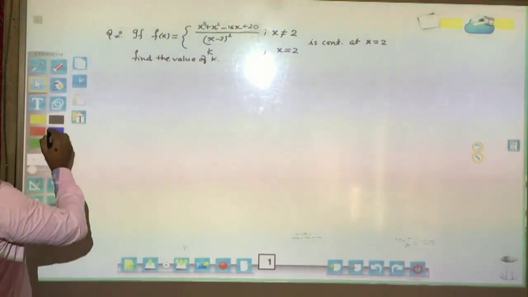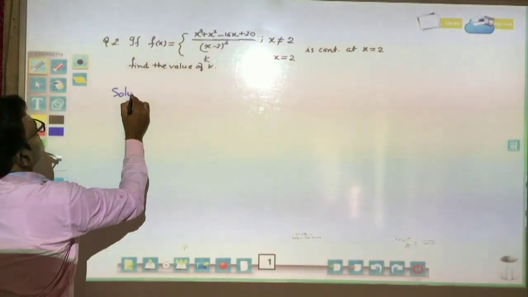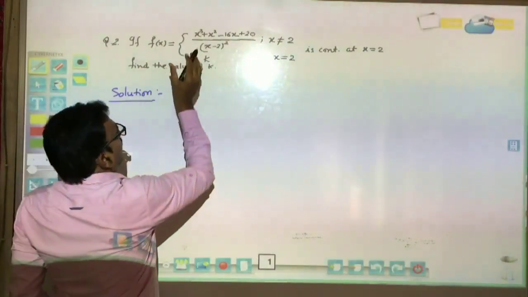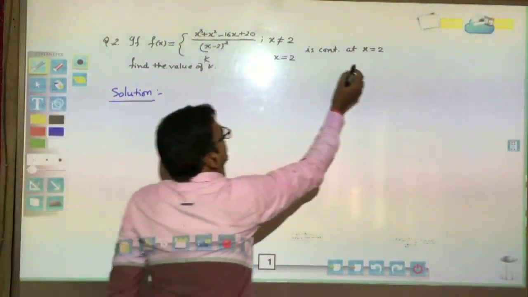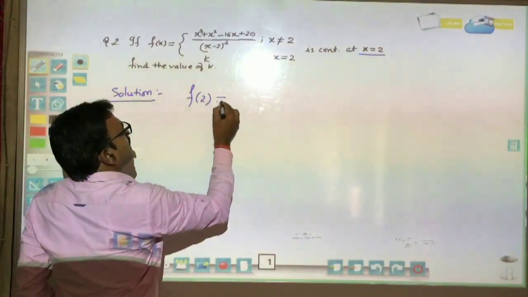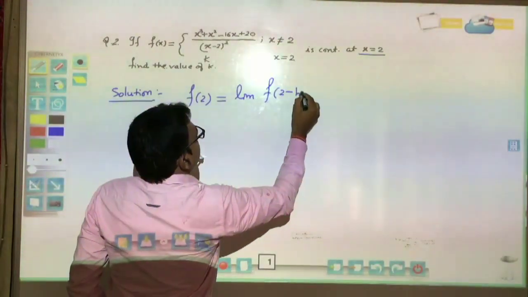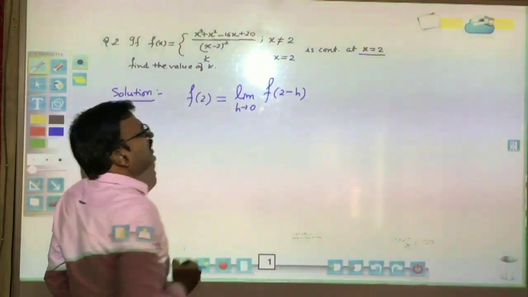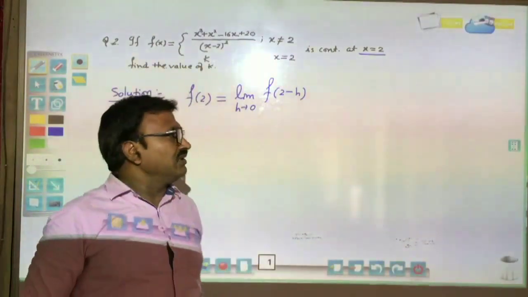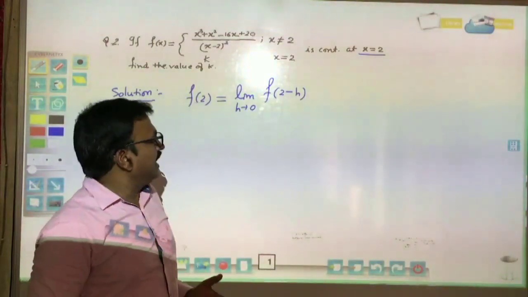When we write the solution according to this question, because the function is continuous at x equal to 2, it means f of 2 is equal to the limit of the function at 2 minus h as h tends to 0. We can use 2 plus h also. We can take 2 minus h also because the function is continuous; the left hand limit at 2 or the right hand limit at 2, both answers will be the same.